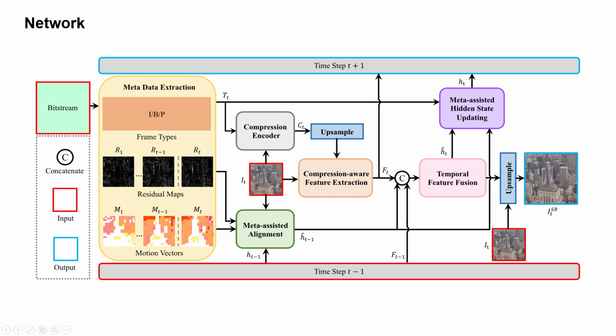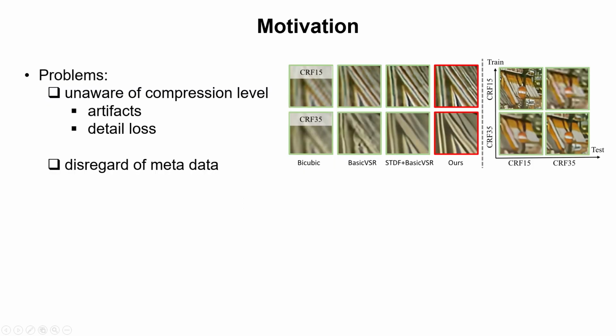Moreover, we incorporate metadata in the recurrent propagation process to participate in hidden state alignment and updating, enhancing the stability of temporal information propagation. Here are some challenges in performing super resolution on compressed videos. Firstly, if we directly use traditional VSR models for heavily compressed videos, it may not be able to remove the noise effectively, resulting in numerous artifacts, as shown in CVPR'23 of BasicVSR. However, if we perform decompression before super resolution, it will oversmooth the details in the frames, resulting in unsharp outputs.